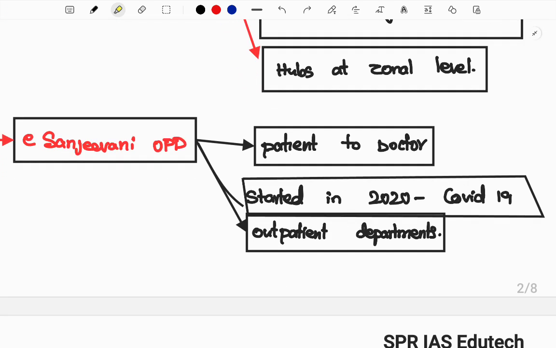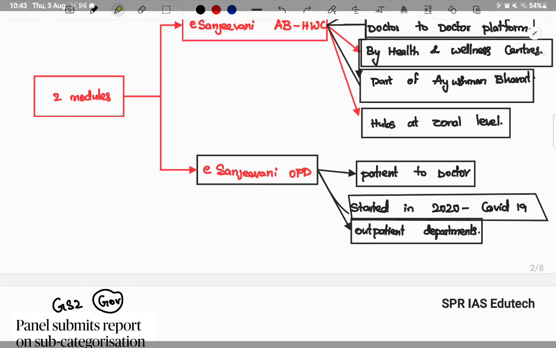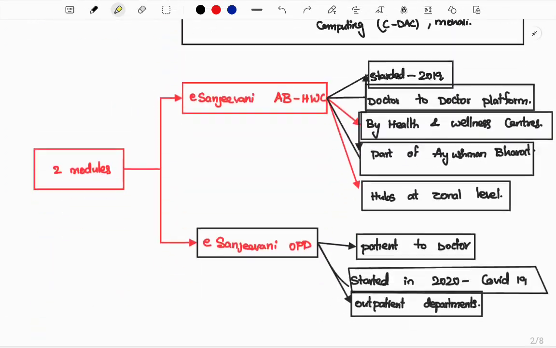Next, E-Sanjeevani OPD, which means outpatient department. What does outpatient department mean? When you go to consult a doctor, you first go to the OP section, the outpatient section, and consult the doctor, taking an appointment. With this app, a patient can communicate directly with the doctor. This started in 2020 during COVID-19, when it was difficult to communicate with the doctor and take care of health, so this was launched. This is a simple view about E-Sanjeevani.